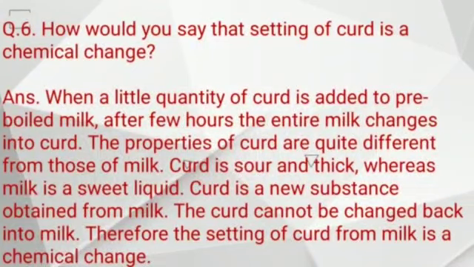So what would our answer be? When a little quantity of curd is added to pre-boiled milk, after a few hours the entire milk changes into curd. The properties of curd are quite different from those of milk. Curd is sour and thick, whereas milk is a sweet liquid. Curd is a new substance obtained from milk. The curd cannot be changed back into milk. Therefore, the setting of curd from milk is a chemical change.